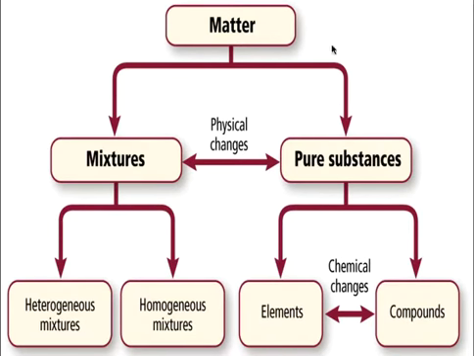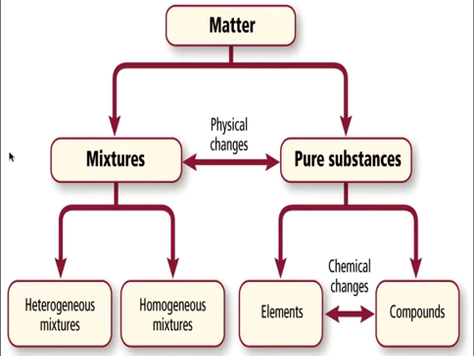Now, all matter in the universe can be separated into two major categories. You have a mixture and you have a pure substance, right? Let's start with pure substances. Pure substances can then be separated into elements and compounds, right? Elements are what we find on our periodic table. Compounds are two or more elements that are chemically combined. And we'll go more into detail about that in a minute.